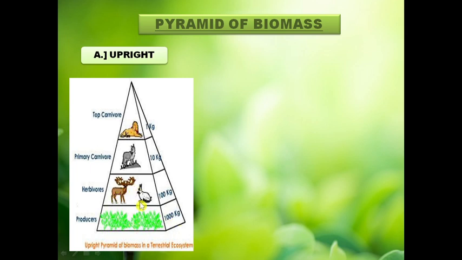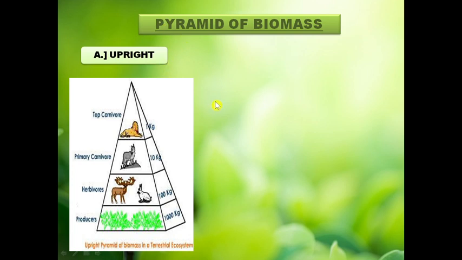Then herbivores. Then the biomass of carnivores is further less than the herbivores, and as the top carnivores are present in less amount, they have less biomass. So the biomass of the terrestrial ecosystem is upright, because as the number of organisms decreases, their biomass also decreases.